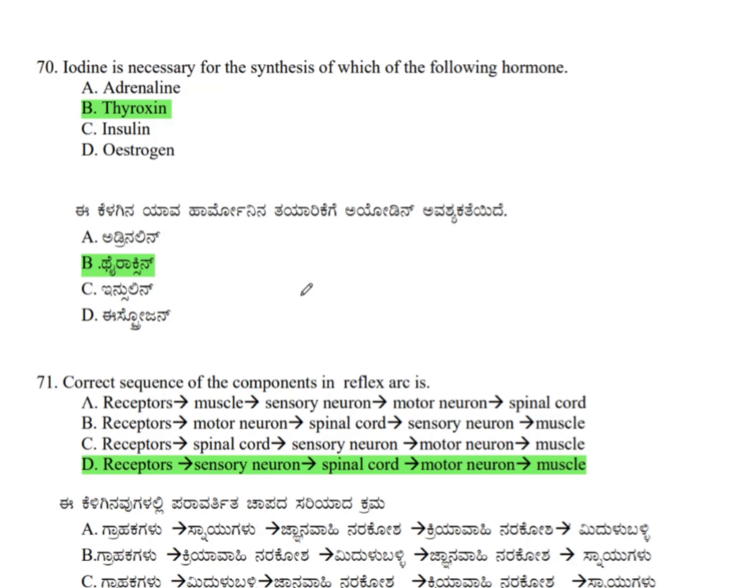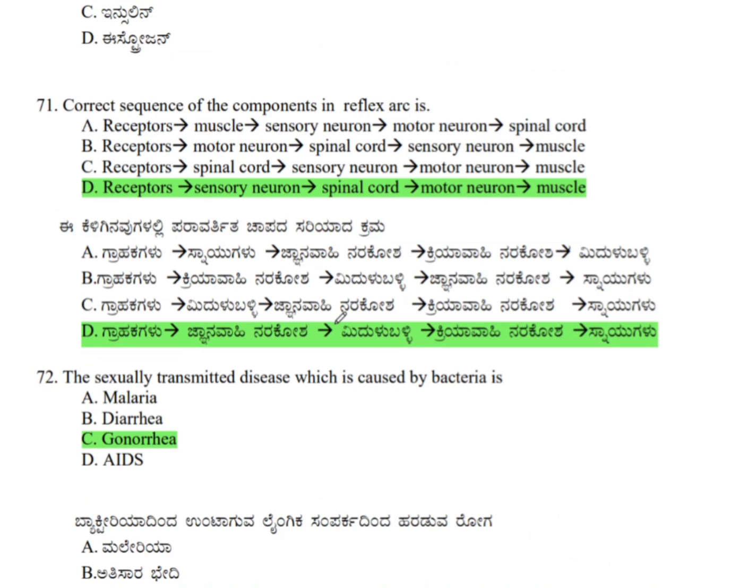Question number 70. Iodine is necessary for the synthesis of which of the following hormones? Iodine is necessary for the synthesis of thyroxine hormone. Therefore, the correct answer is option B. Next question. The correct sequence of the components in a reflex arc is, the reflex arc is the pathway of reflex action, that is receptors, sensory neuron, then spinal cord, then motor neuron, then finally muscle. Therefore, the correct answer is option D.